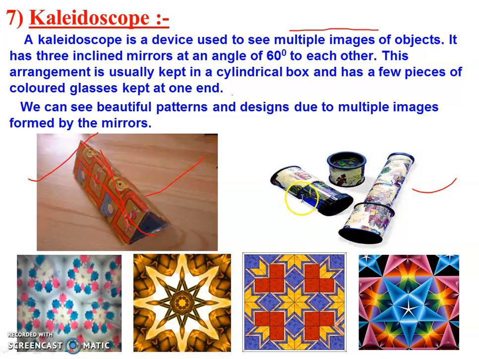So we can see a number of images, and a beautiful pattern will form inside the kaleidoscope when we look at the object. Right? So this is the kaleidoscope. It is an instrument, a device to see multiple images of an object. And why are multiple images formed? Since the plane mirrors are inclined at some angle.